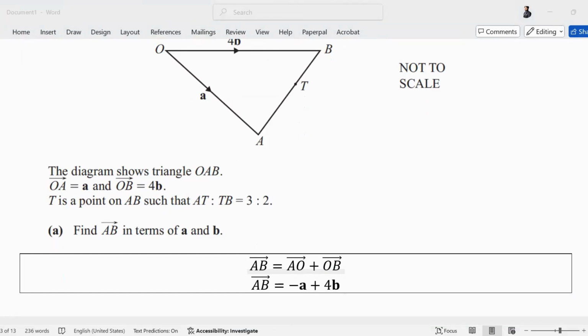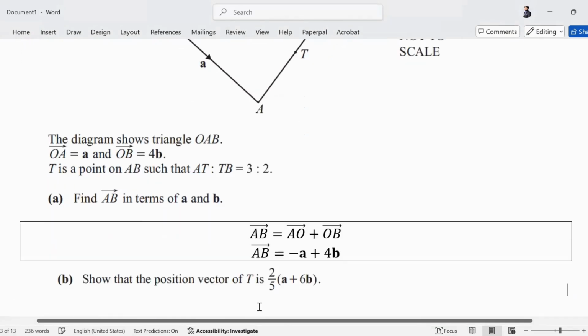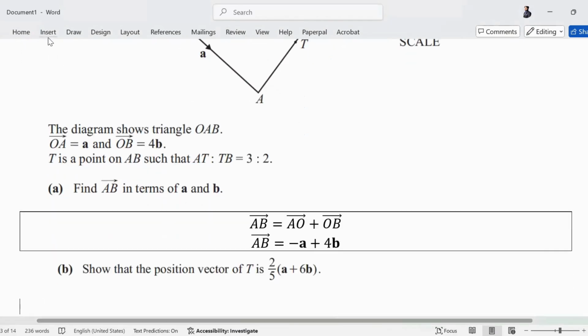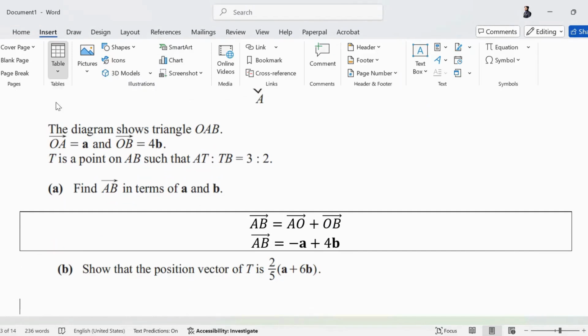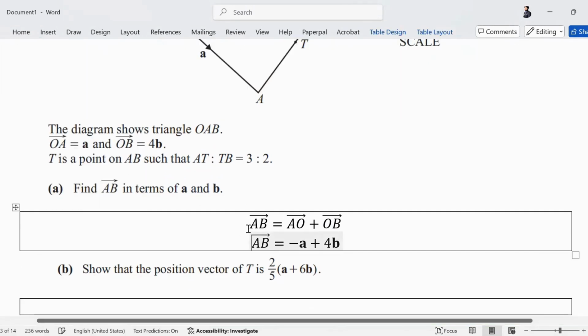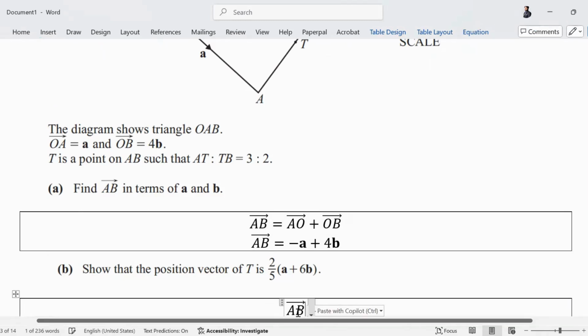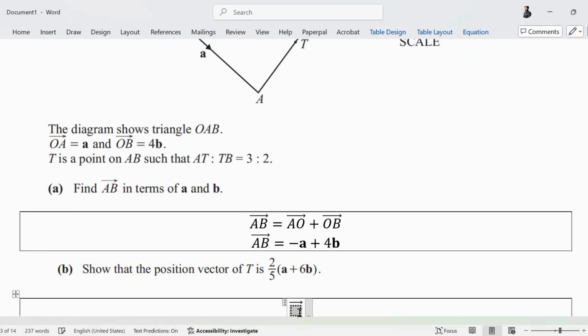Now the next part wants us to find the position vector of T. The position vector of T means I need to find OT. OT can be written as OA plus AT.